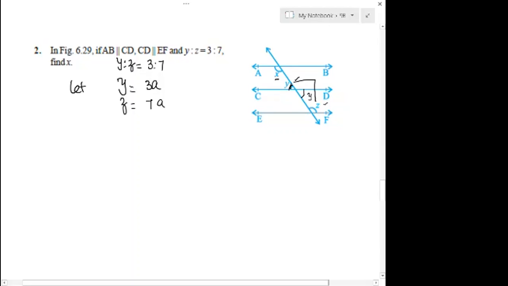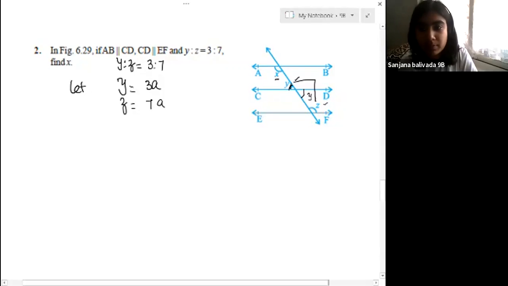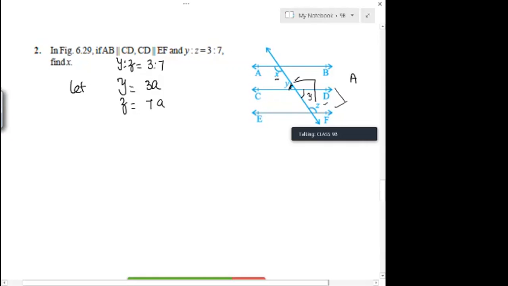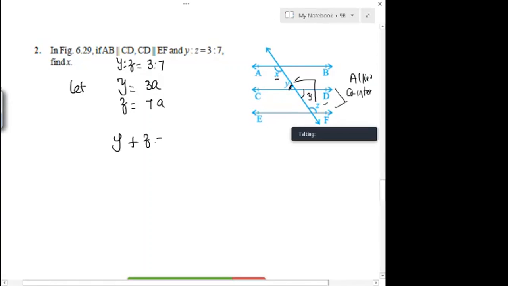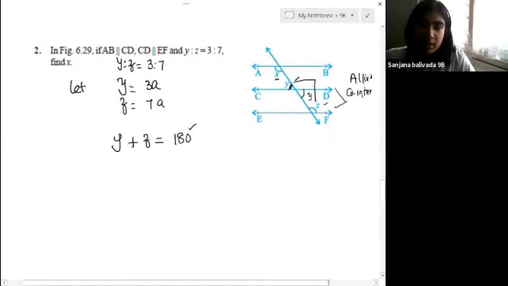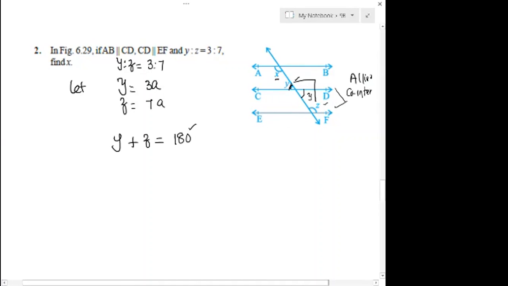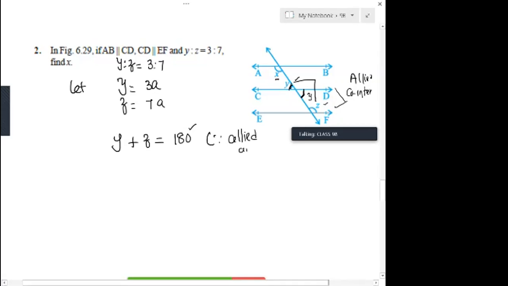Now, can I take this Y and Z as supplementary? Yes, sir, because they are allied angles. So no confusion, I use the word allied. Some use the word co-interior, or interior angles on the same side. So can I write now Y plus Z equals 180 degrees? Is it fine? Which means 3a plus 7a equals 180. Remember, the very important thing is that you have to show that this is equal to Y, so they become allied. The reason is allied angles are supplementary. This will be nice.